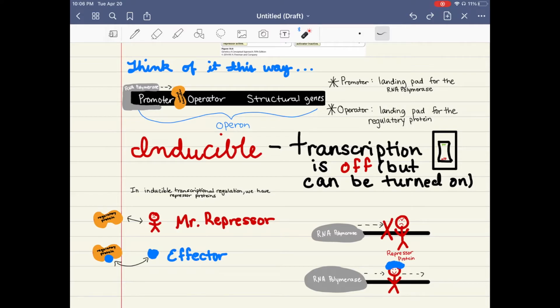And so in order to appease him and to allow the RNA polymerase to get by him and continue transcription beyond him, you need to give him this little blue wig, and we're going to call that an effector. So the effector is going to bind to the regulatory protein. And so now Mr. Repressor is over here with his blue wig, and he's happy, and he's going to let the RNA polymerase go by.